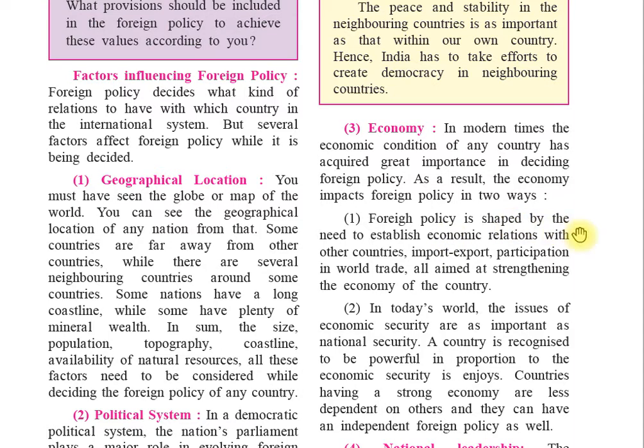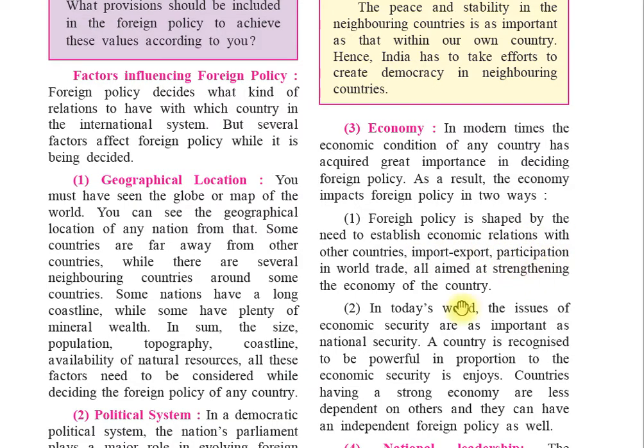Foreign policy is shaped by the need to establish economic relations. Today we have economic relations with other countries: demand, supply, export, import, all these relations we have with other countries.